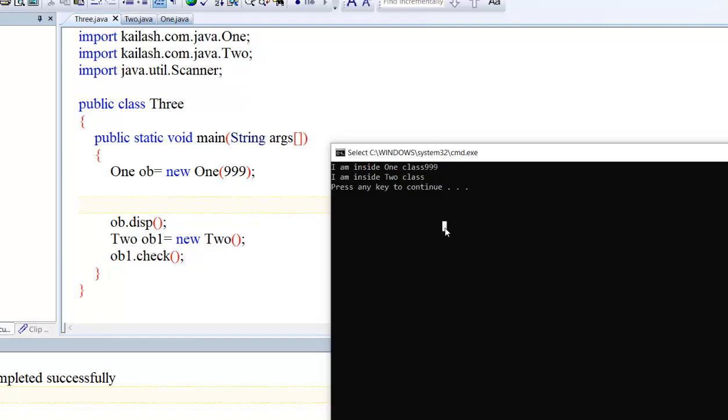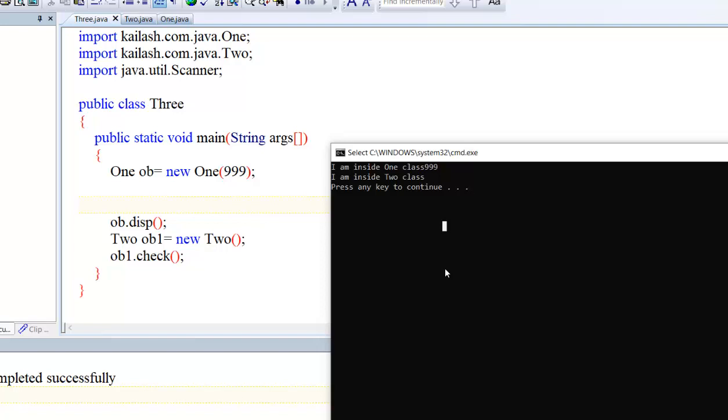Right? Like this we are able to get the value. So these are the techniques for using the package and working with the package. Now coming finally, how to create a jar file.